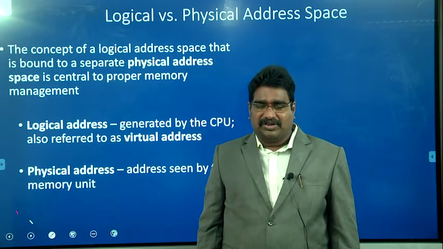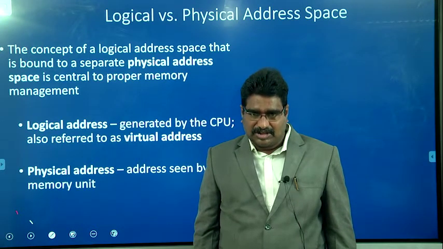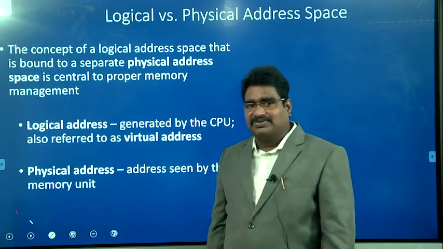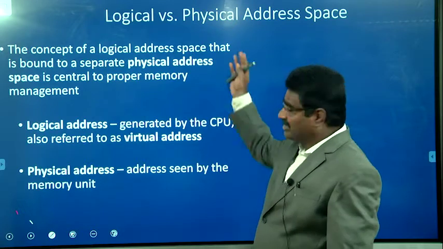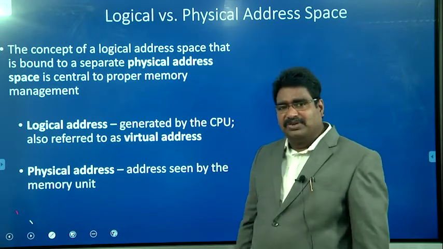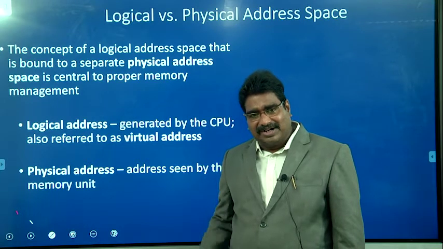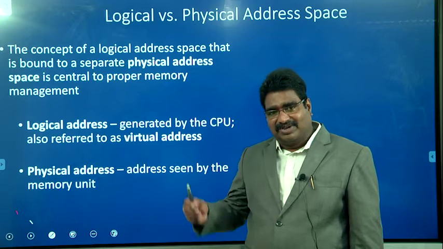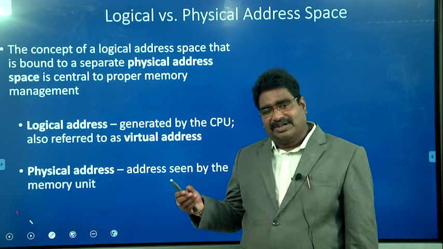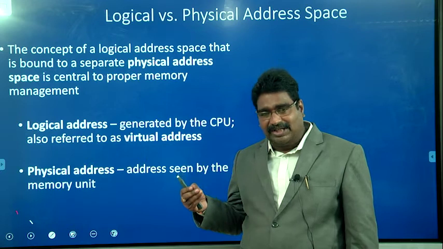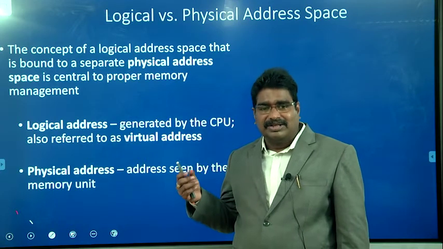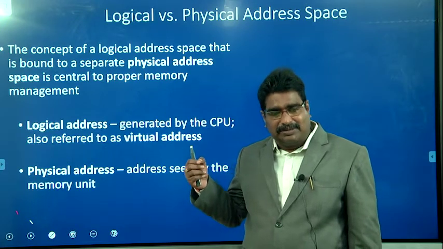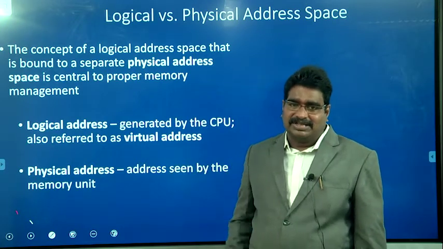In today's class we will discuss logical versus physical address space, and we will also discuss the memory management unit. First we discuss logical versus physical address space. Already we know what a logical address is. The address generated by the processor is considered a logical address, that is, the next instruction to be executed or the location we need to fetch data from. Those are represented as the logical address. Where the instruction or data is actually available in the primary memory is represented as the physical address.